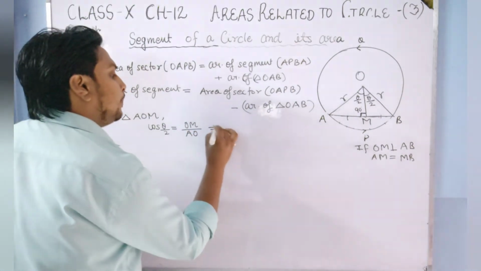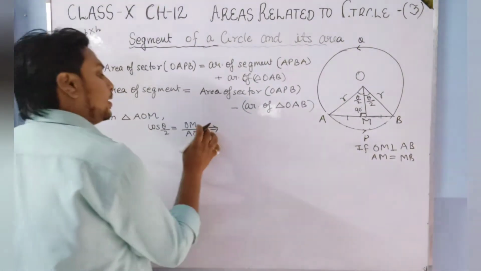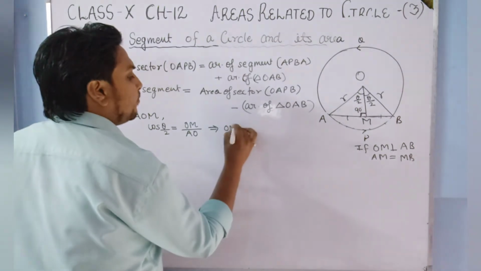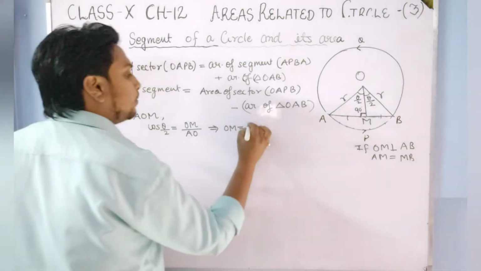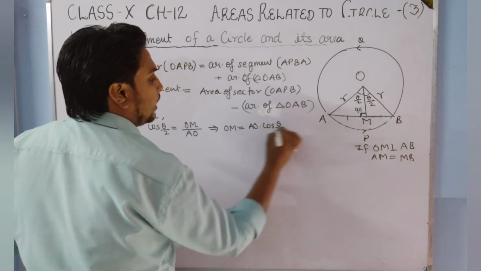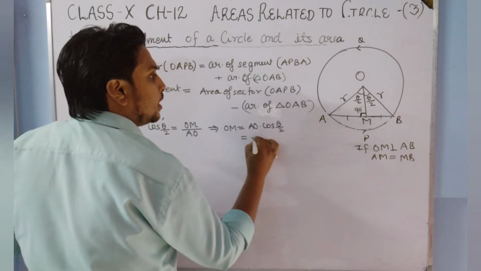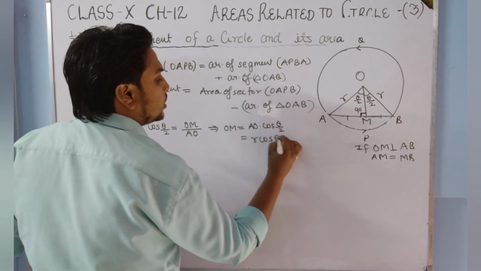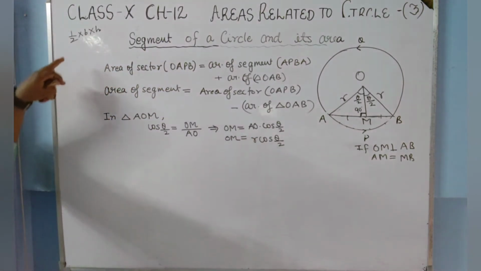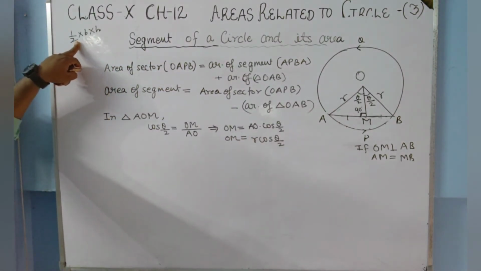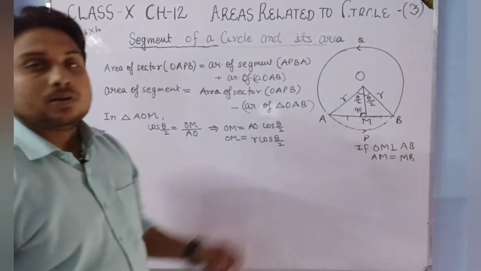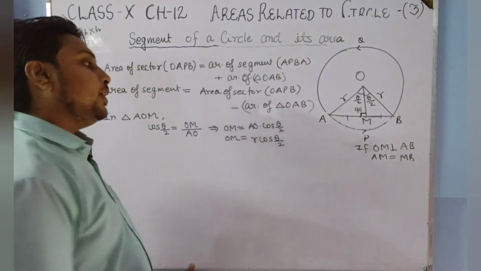Okay, so this will imply that, suppose we have to find this OM. So OM will be equal to AO into cos theta by 2. Okay, and AO is what? AO is R, so it is R cos theta by 2. This is the length of OM. So in the formula of the area of the triangle, we now have the height of the triangle. H we have found. Now we will find the base.